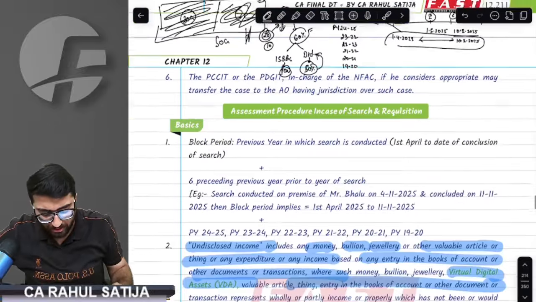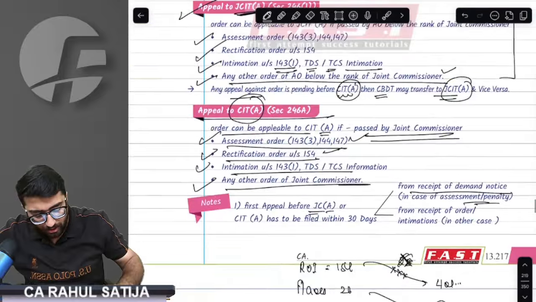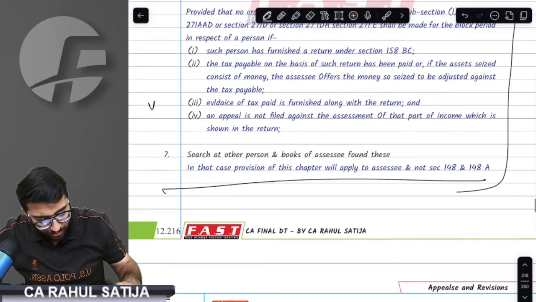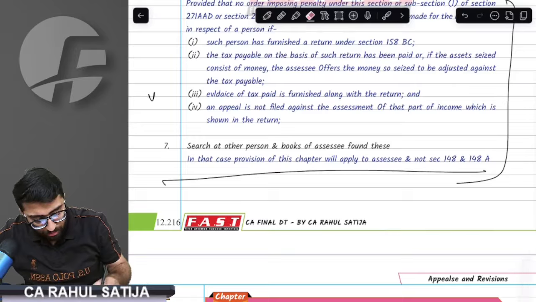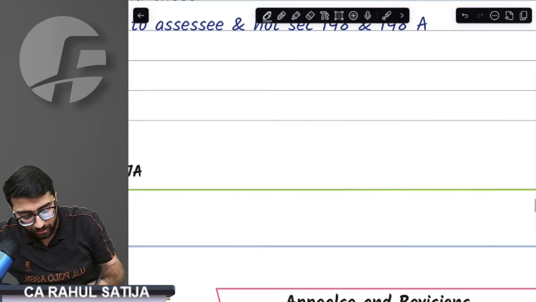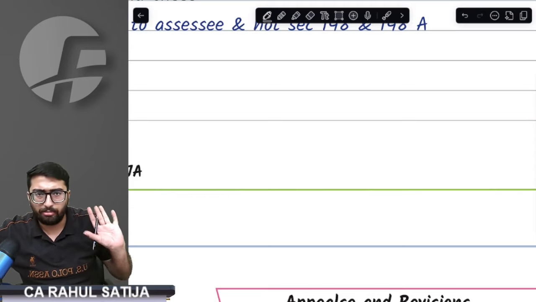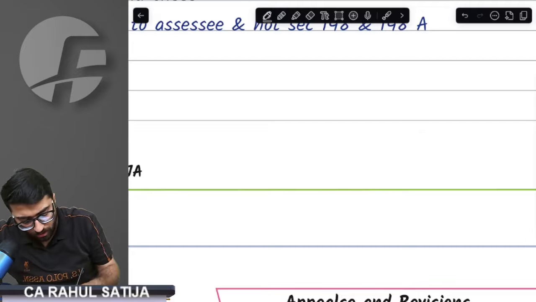This is what all you need to understand. This is all about your income. This was all about your entire assessment chapter. Now I want you all to remember the section numbers, for which I am just writing down every section number that we have come across so far. Every section number, just focus on for the next 10 minutes. Just 10 minutes.